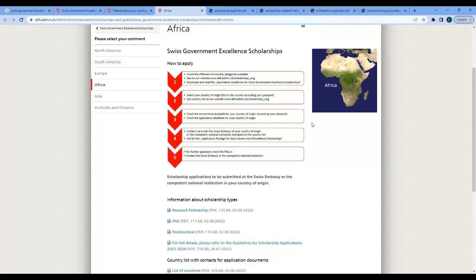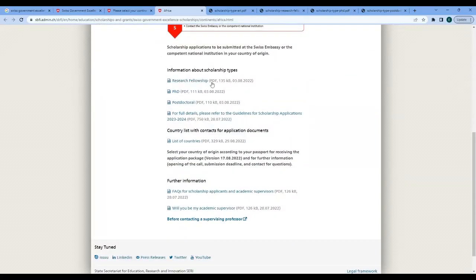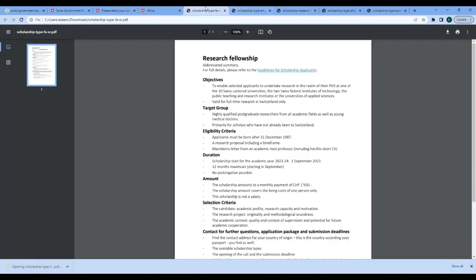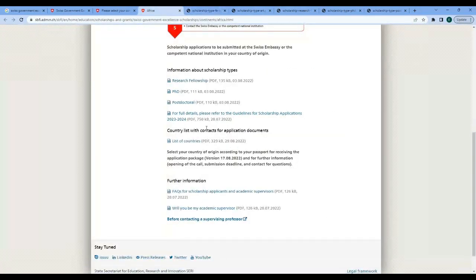You can also take the next step to contact the Swiss embassy of your country of origin to see what options are available. And then you can ask for the application package for this scholarship from the Swiss embassy, and you'll be able to go ahead and apply. Now, I suppose this should be the same information that we downloaded earlier as scholarship type. Yes, I'm right. Now, country list with contacts for application documents.